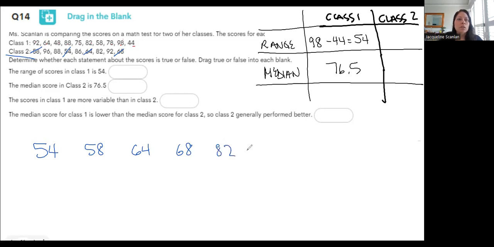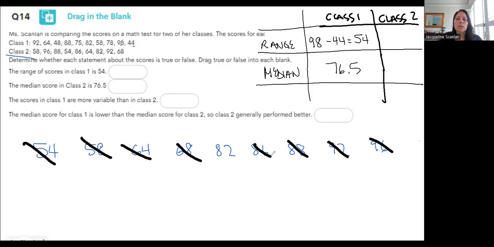82, 86, 88, 92, 96. Okay, and I'm going to count how many there are. 1, 2, 3, 4, 5, 6, 7, 8, 9. I match. So I'm going to cross out from left to right, 2 at a time. And I do end up with a middle number right now. It's 82. So the median of class 2 is 82.